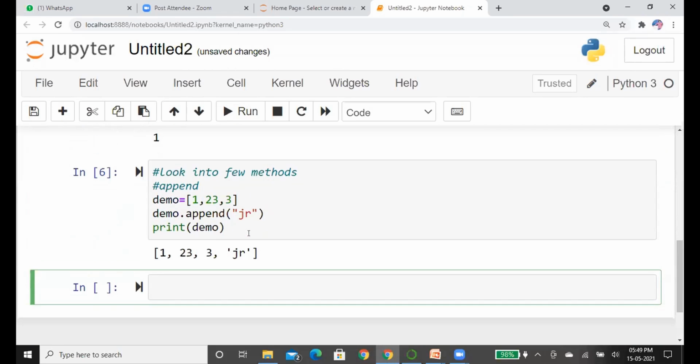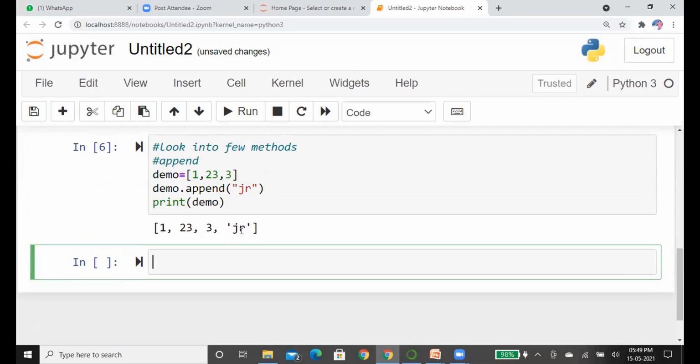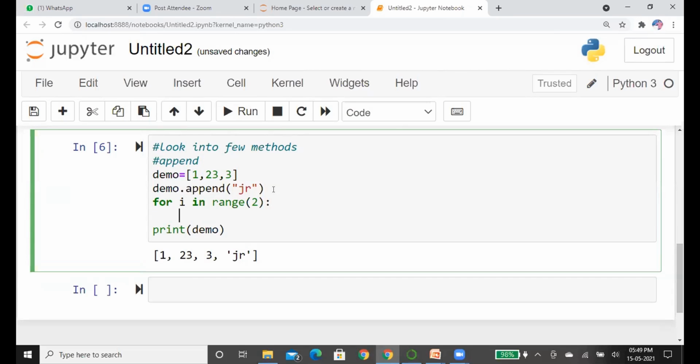If you want to add multiple items, we can use the for loop also. Suppose we can see here, for i in range, whatever the range you give, the loop will iterate that many times. So I want to add 2 items, so I'm giving the range just 2. Now demo dot append i.